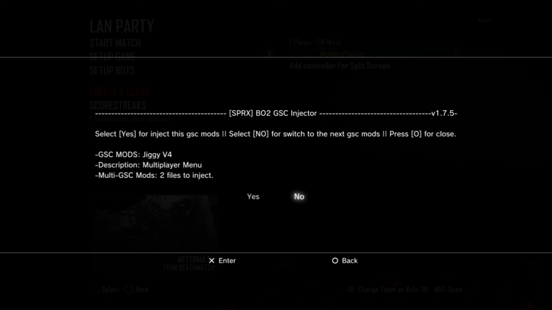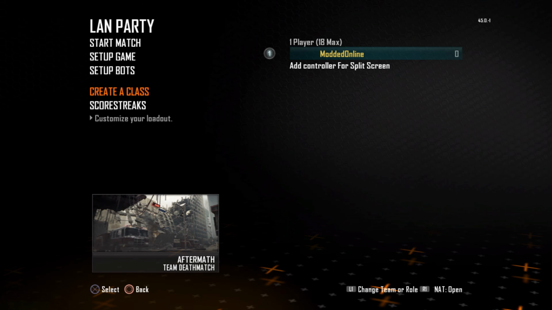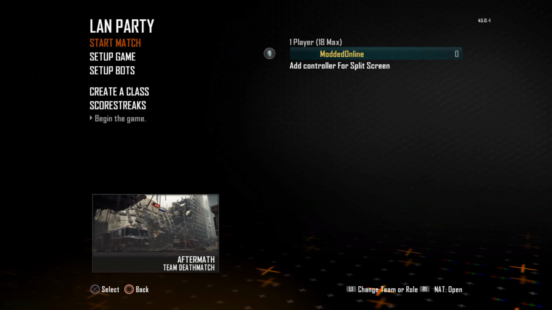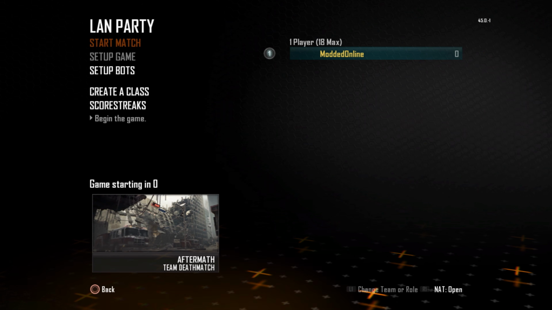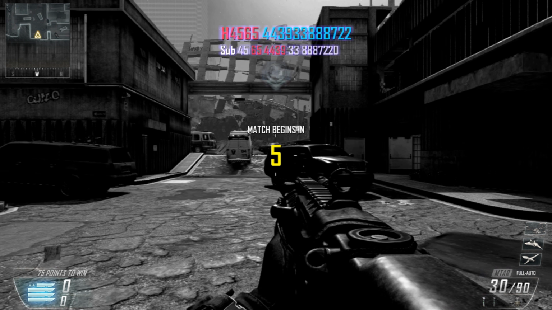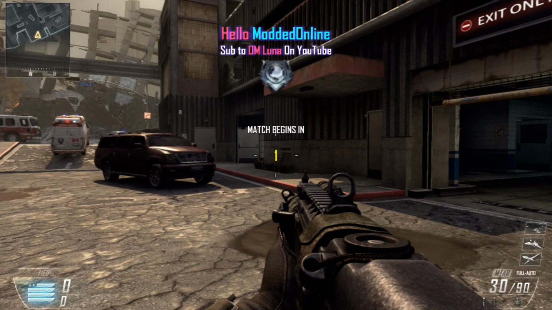and then it will go to the other menu, Jiggy menu. So we'll say yes because we want to load this menu. And there we go, the menu's loaded. So now I can start the match. And again, if you were online, you could do it here as well and go into an online match or force host or do custom games. No menu showing up yet, but there we go. There's the menu, and we're good.